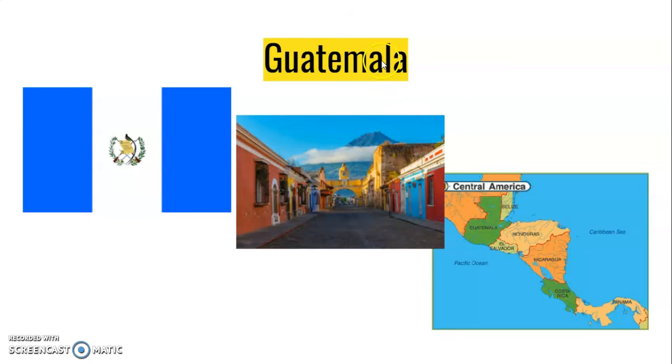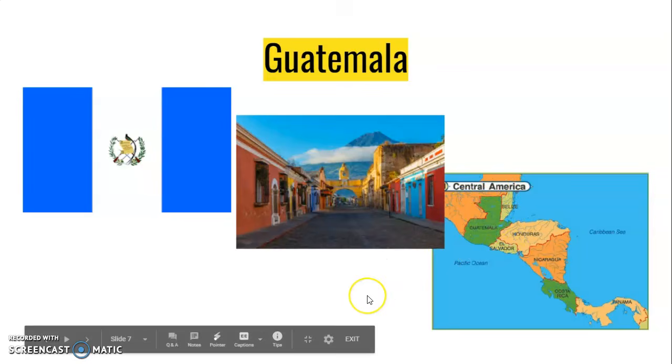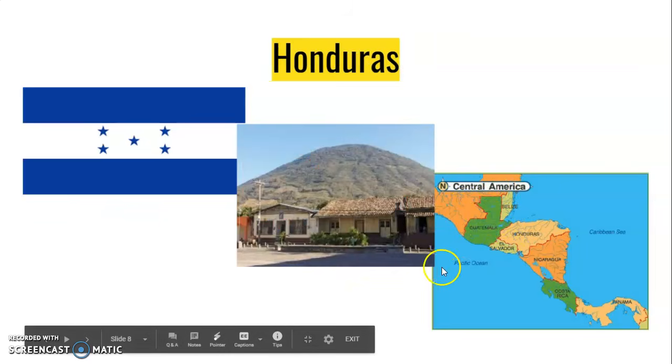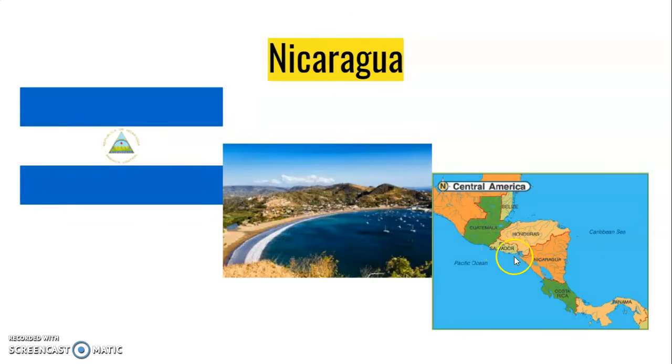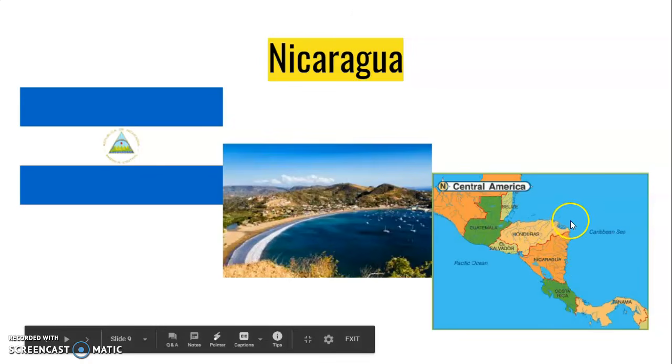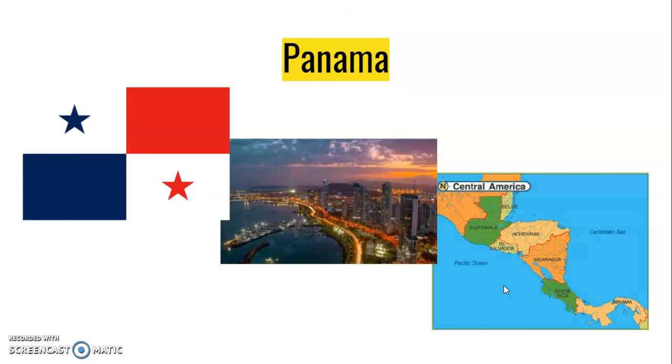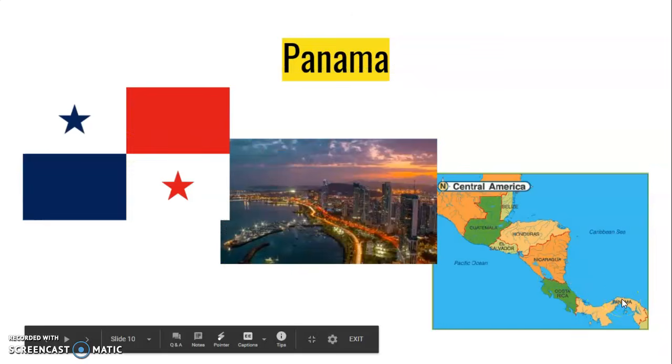Next we have Guatemala. Guatemala is here, right underneath Mexico. We have Honduras. This large chunk of land next to El Salvador, Honduras. Nicaragua. Nicaragua is underneath Honduras. And then we have Panama. Panama is the skinny country down here, right after Costa Rica, that connects actually to South America.